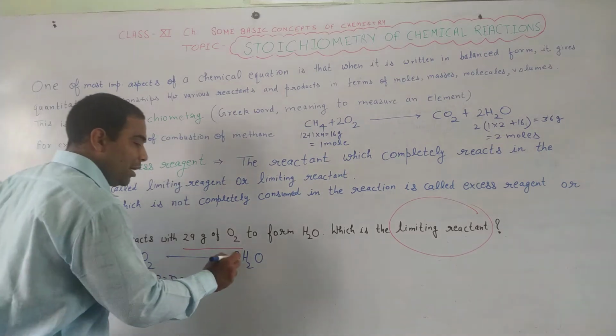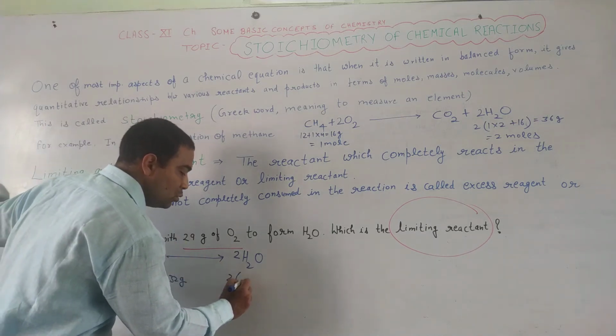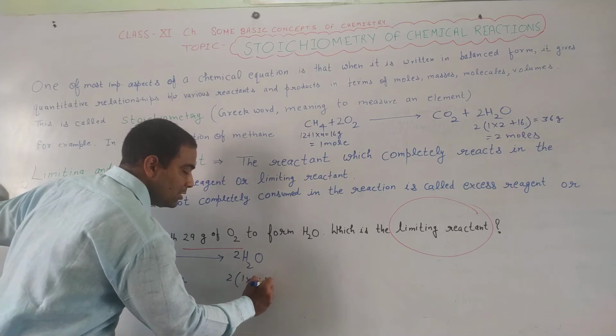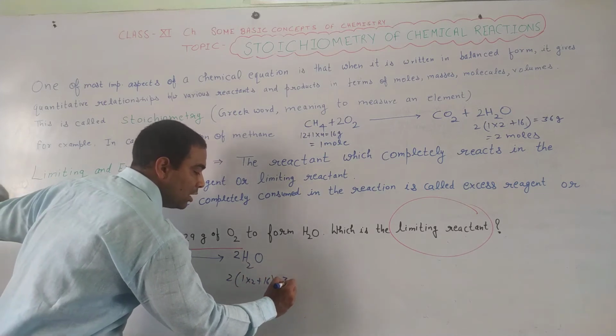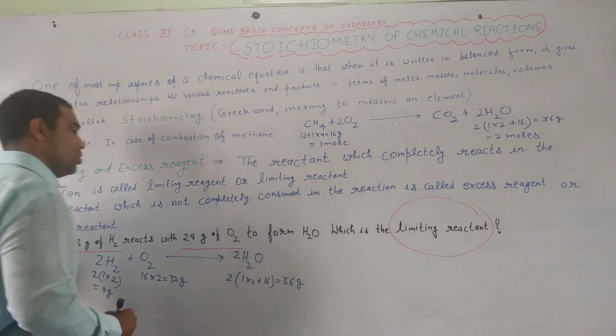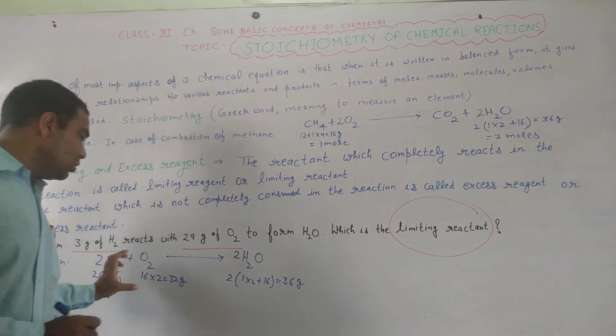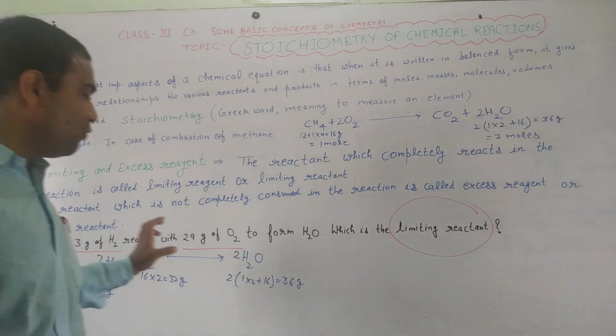And how many molecules of water are produced? 2 molecules of water. 1 into 2 plus 16, it will become what? 36 gram. So we can consider that 2 moles of hydrogen when reacting with 1 mole of oxygen will form 2 moles of water.